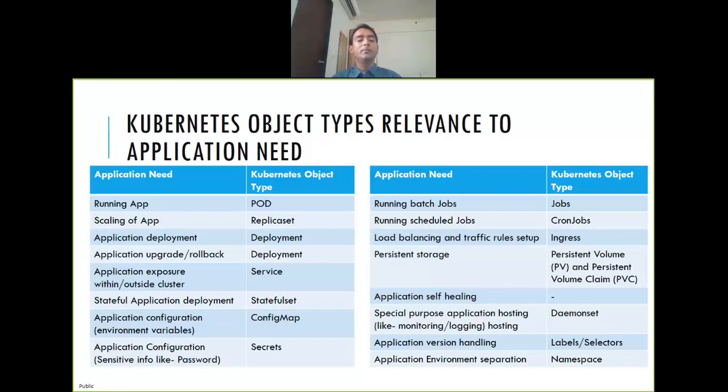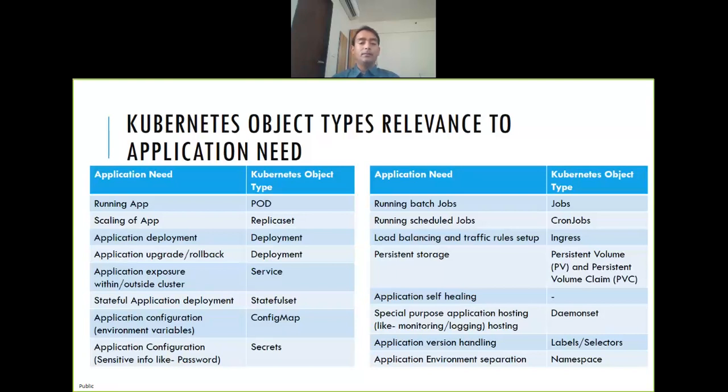And where do you save those variables? Save them in config map, again one of the object types in Kubernetes. Now, config map is like a plain-text kind of variable saving option. You don't want to save your password like that. So then you use secrets.